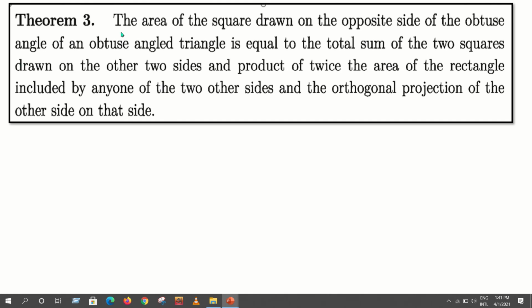Now, theorem theory. The area of the square drawn on the opposite side of the obtuse angle of an obtuse angle triangle is equal to the total sum of the two squares drawn on the other two sides and twice the area of the rectangle included by any one of the two other sides and the orthogonal projection of the other side on that side.